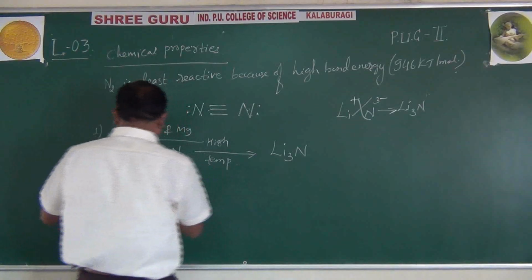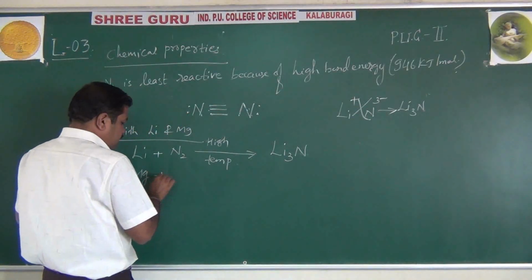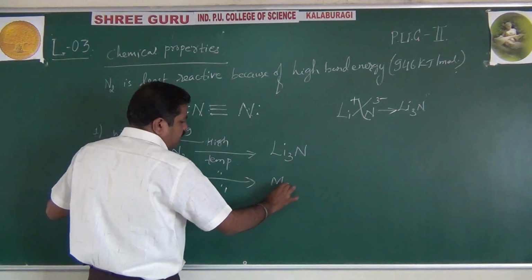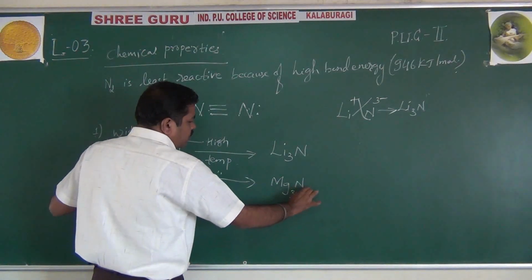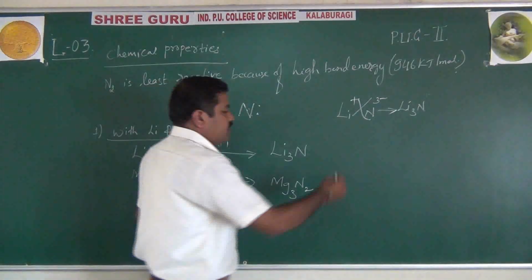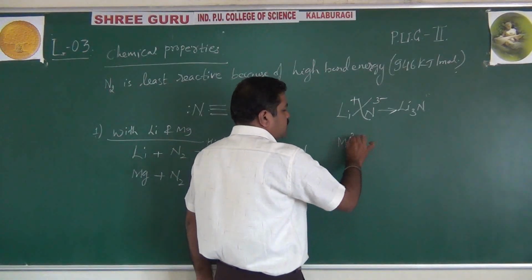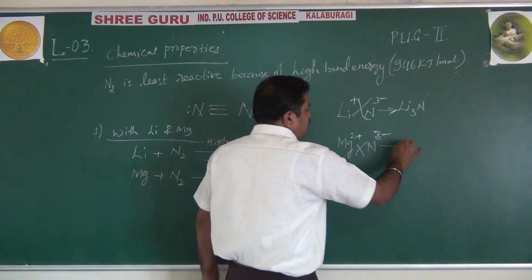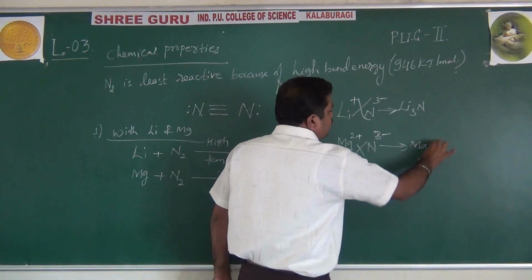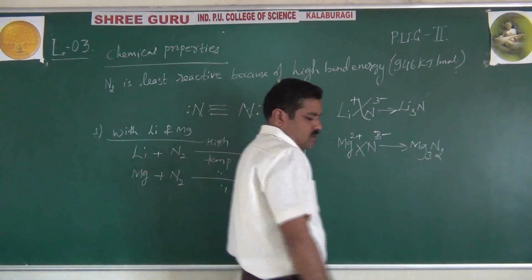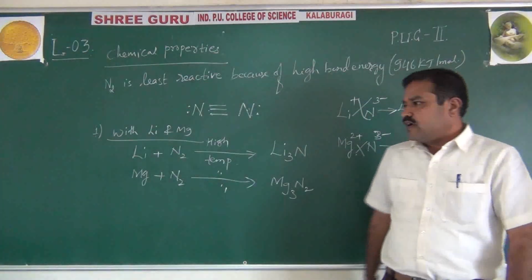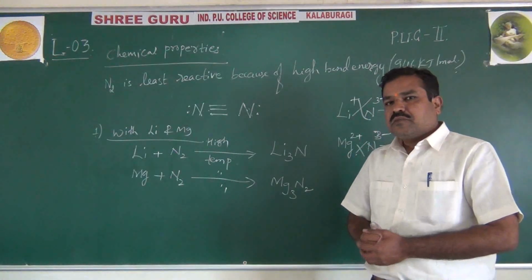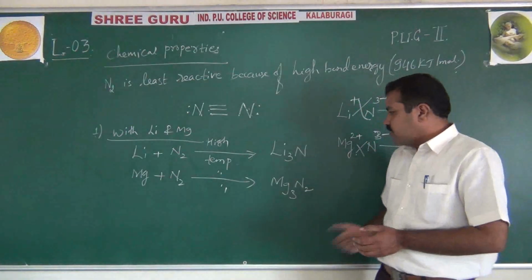Like this, we go for magnesium. Magnesium also reacts with dinitrogen at a high temperature and forms magnesium nitride, Mg3N2. How is it written? Just write Mg2 plus and nitride N3 minus. Cross multiply. What do you get? Mg3N2. At high temperature, generally above 500 Kelvin or 500 degrees Celsius, lithium and magnesium react with dinitrogen and form the respective nitrides.